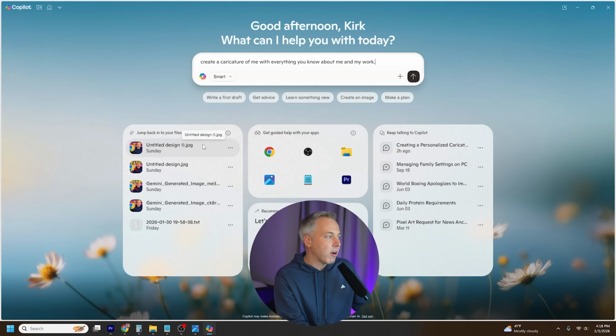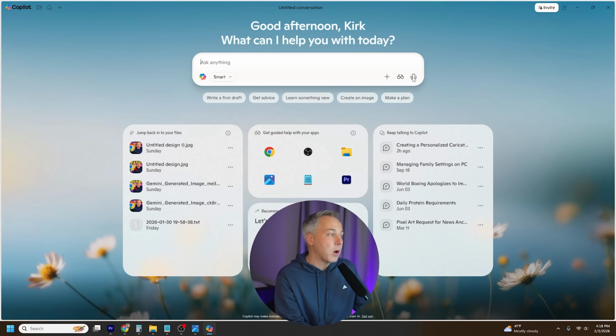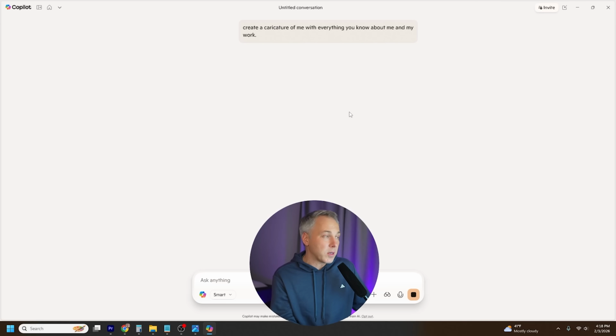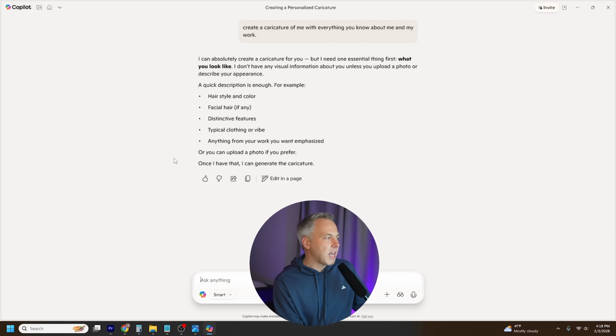So I'll write, create a caricature of me with everything you know about me and my work, and see if we get a similar result or a different result. Okay, this is kind of interesting. CoPilot came back and said, I can absolutely create a caricature for you, but I need one essential thing first, what you look like. I don't have any visual information about you unless you upload a photo or describe your appearance.